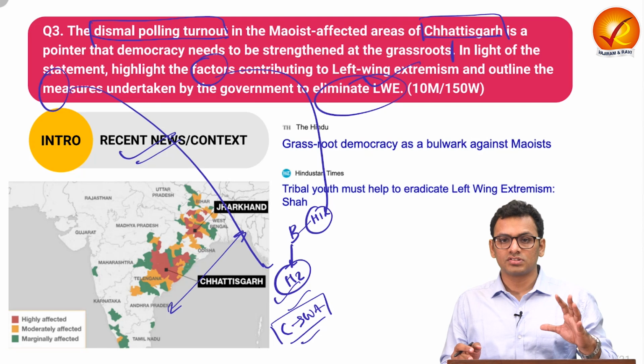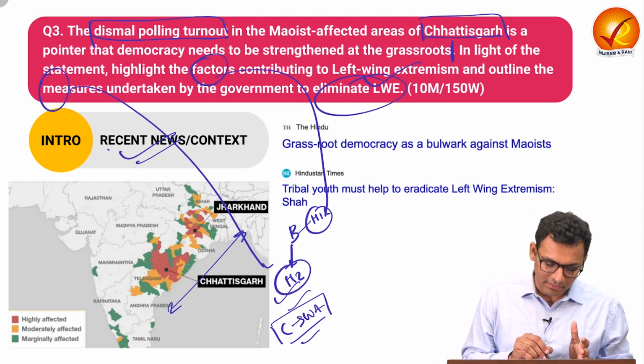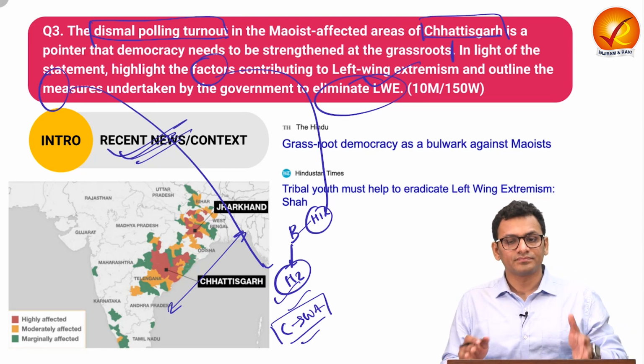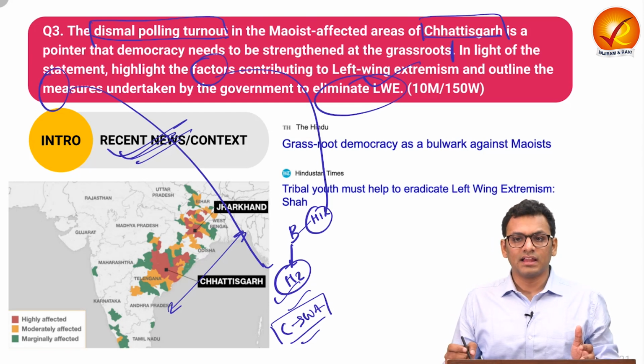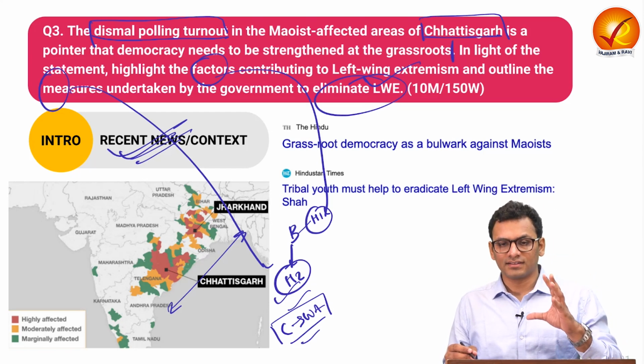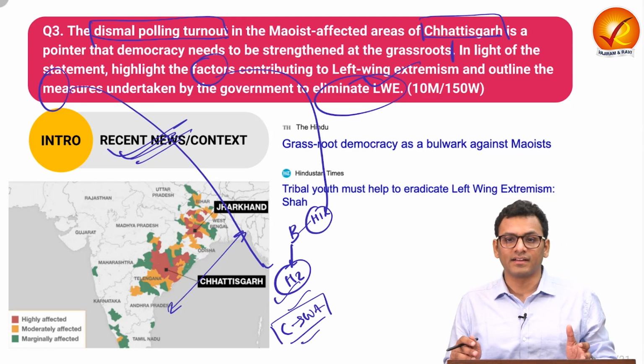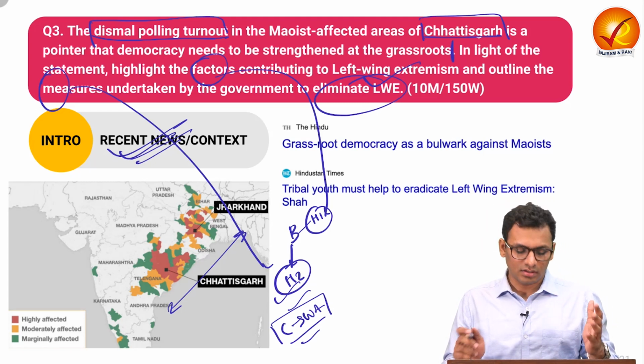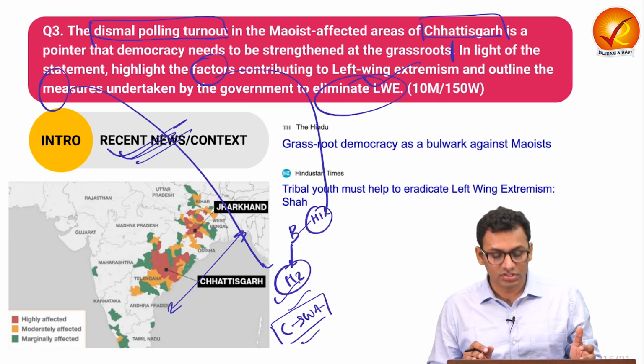So that is all for the structure of the answer. In the introduction, as I mentioned, you can talk about the recent news about the Chhattisgarh election and how exactly the Maoist affected area, the left-wing extremism affected area, have lower polling turnout. So that is something in the introduction you can talk about.